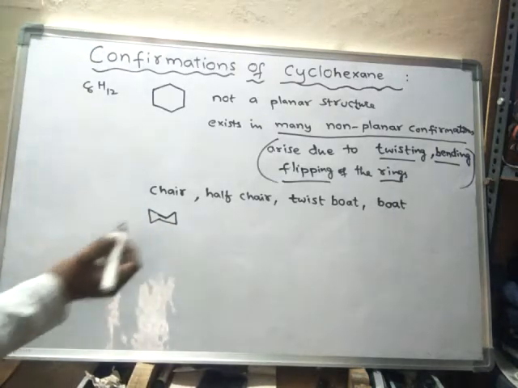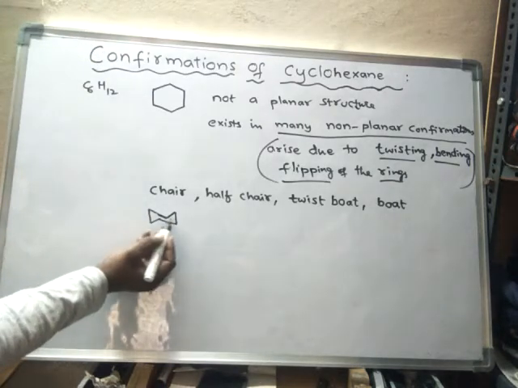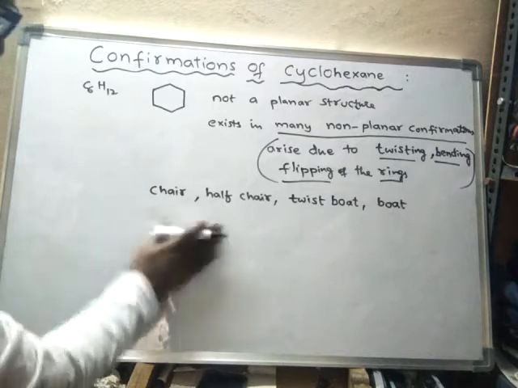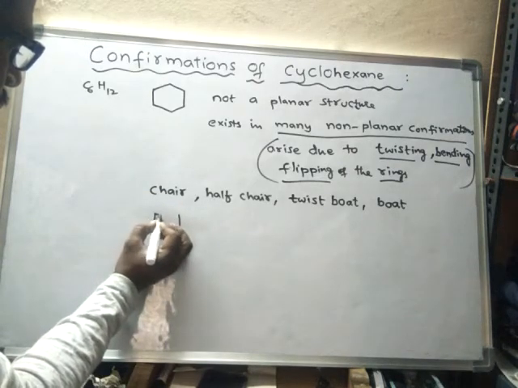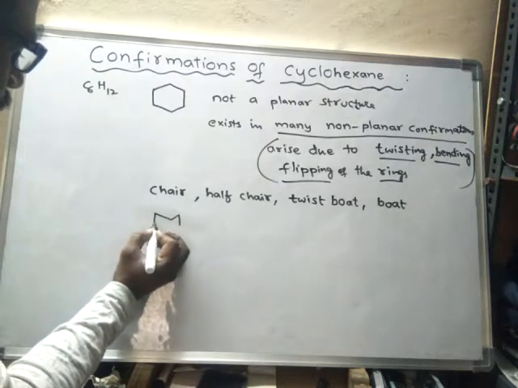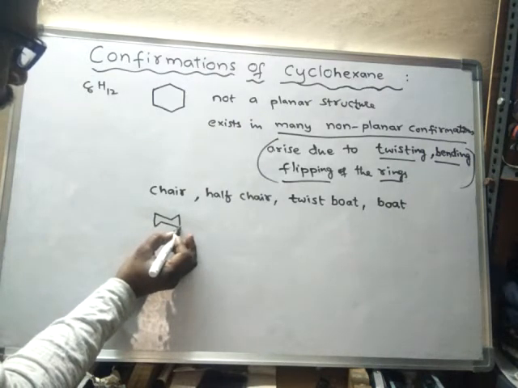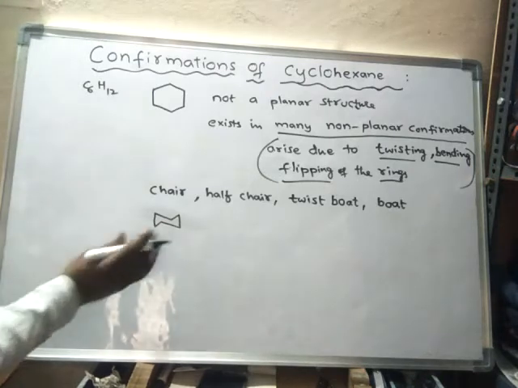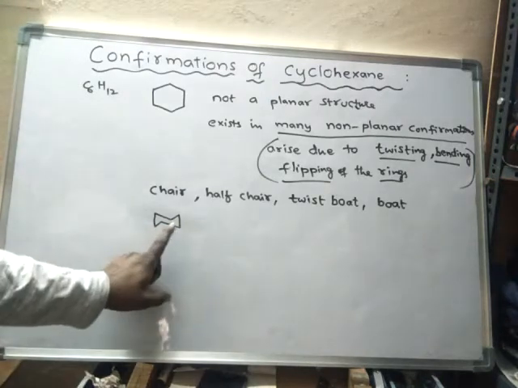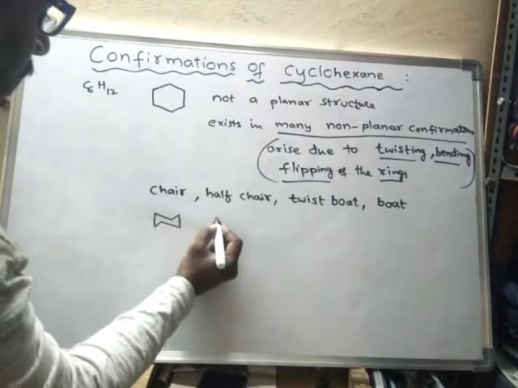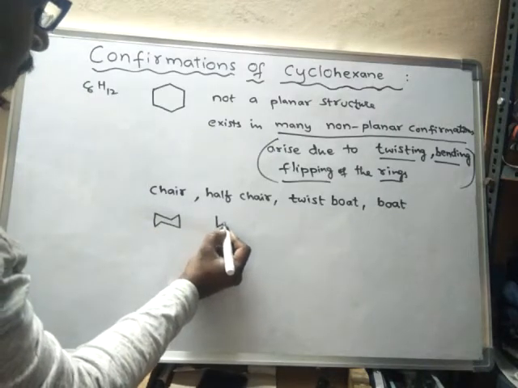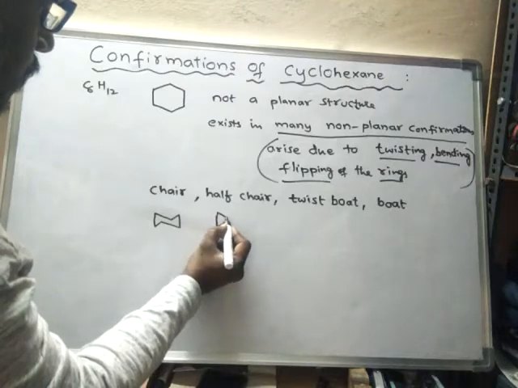In the half chair form, what happens? Again I'm drawing the chair form. Here the unfolding or twisting takes place. As a result, the half chair form looks like this.